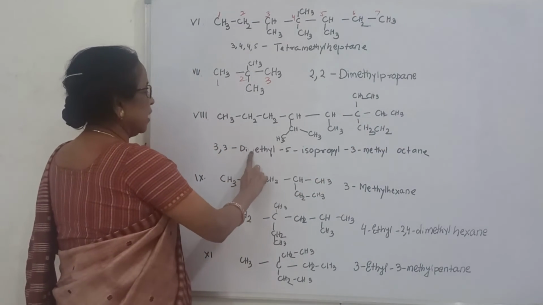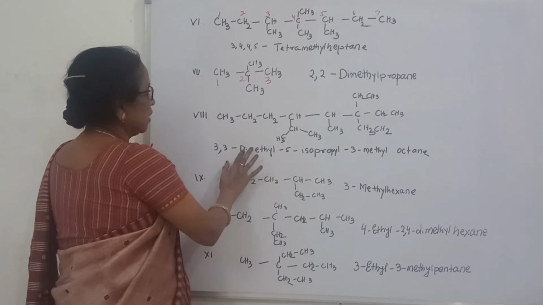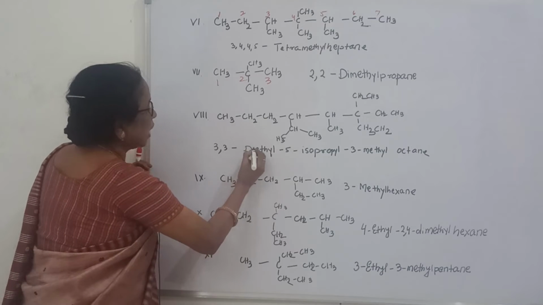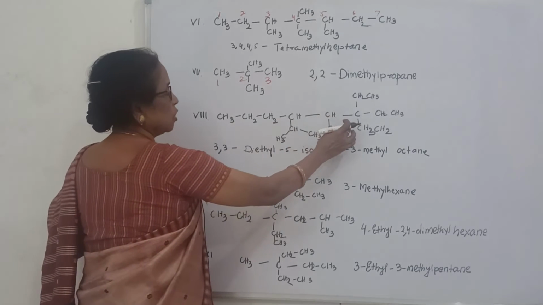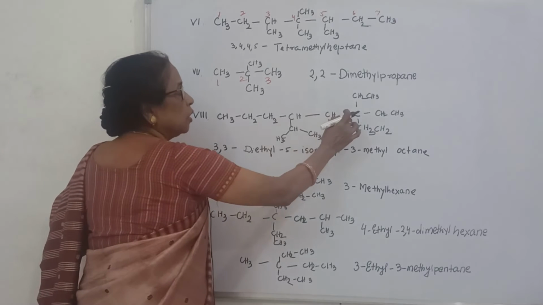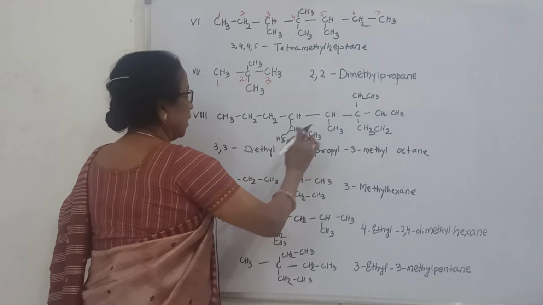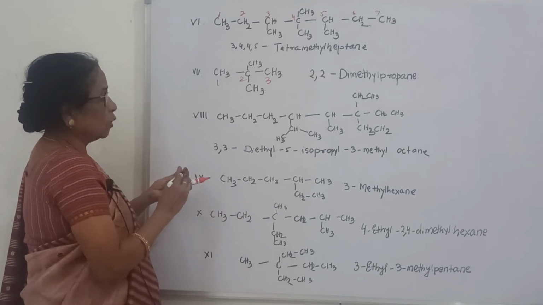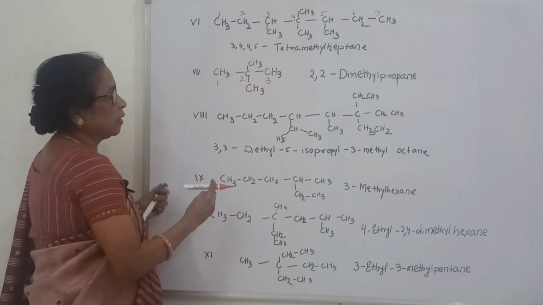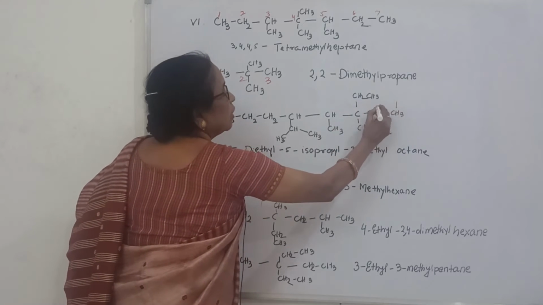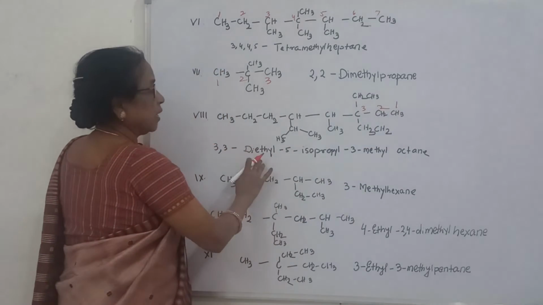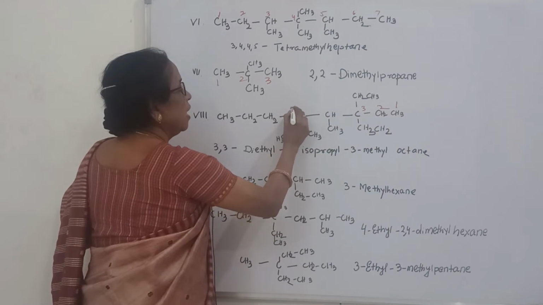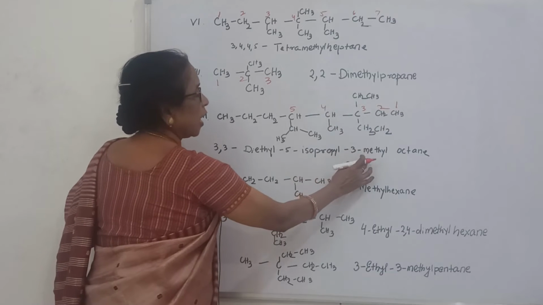There is a diethyl group, because you know here 2 ethyl groups and the position is already 3. So 3 diethyl. This is 5, and this is the isopropyl group, and that is why here you can see 1, 2, 3 diethyl, and 4, 5 isopropyl, and this is 4 methyl.